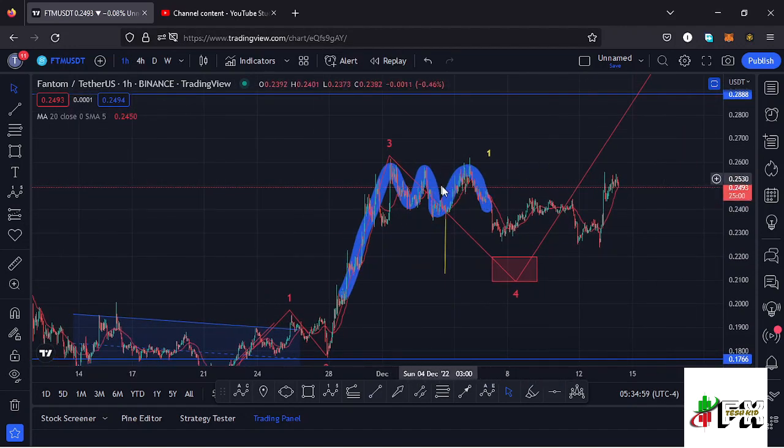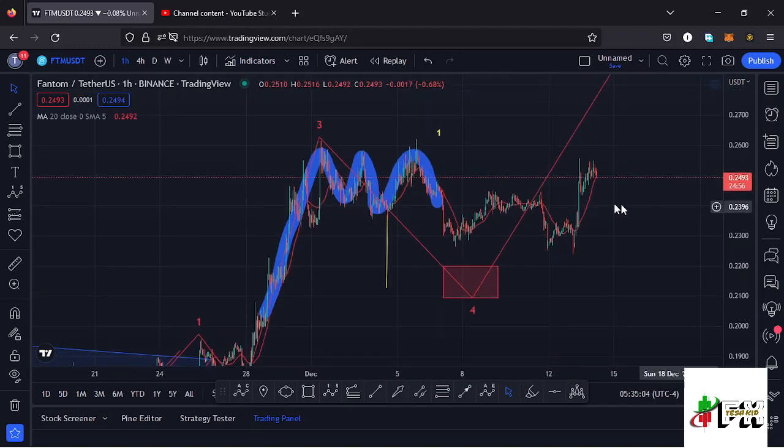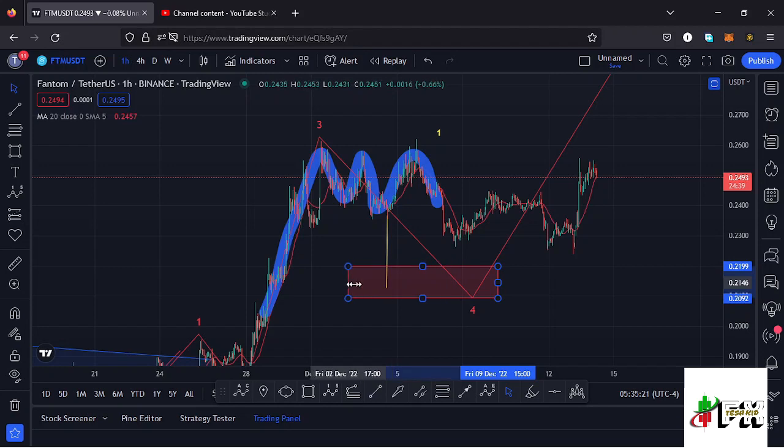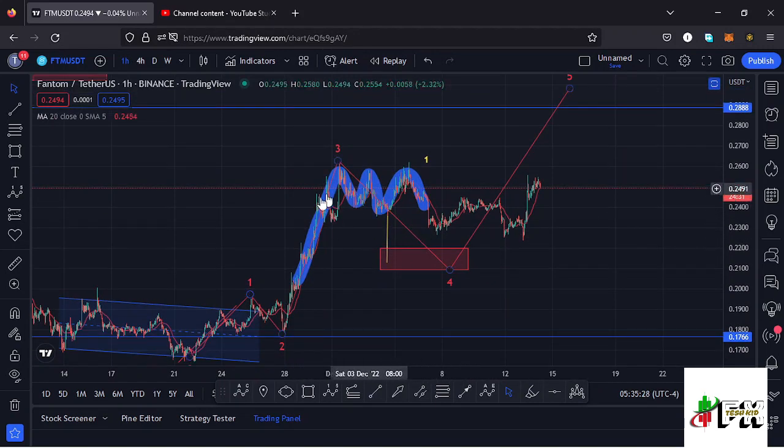And to support that movement to the lower side in the formation of this wave 4, we also saw a chart pattern that was in formation, which is right here, which is a triple top. This is a chart pattern that normally breaks to the lower side, having the target area of the breakout as the height between the tops and the neckline. I got that height and placed it below the neckline, giving me a minimum target area back to around the $0.21 mark, which perfectly lies within this target area that I have sketched out using the Fibonacci's, and that is the minimum that I'm expecting that breakout to the lower side to do. And once it happens, we can fully maximize the formation of that wave 4, then expect a bounce to the upside in the formation of that wave 5.